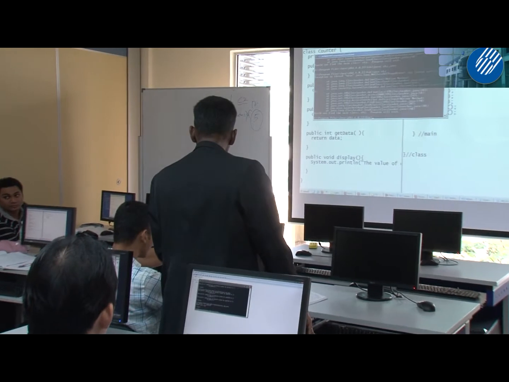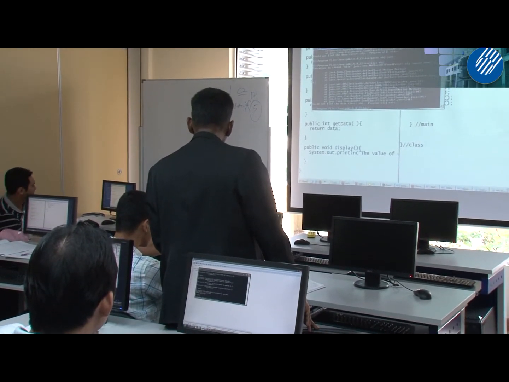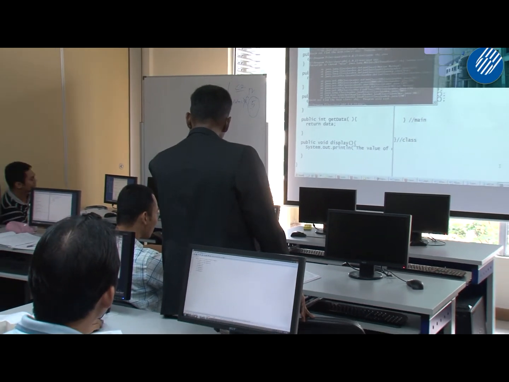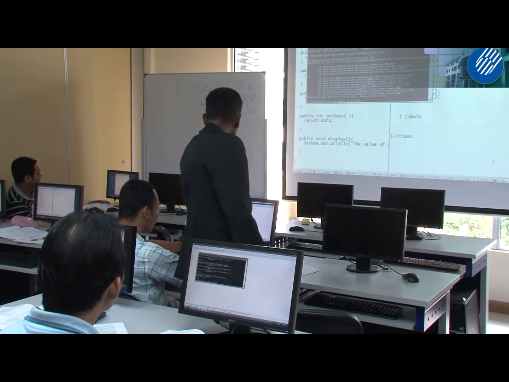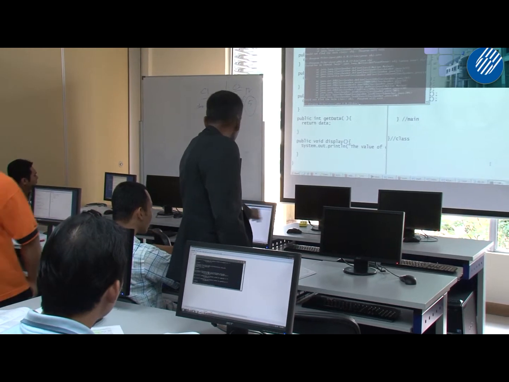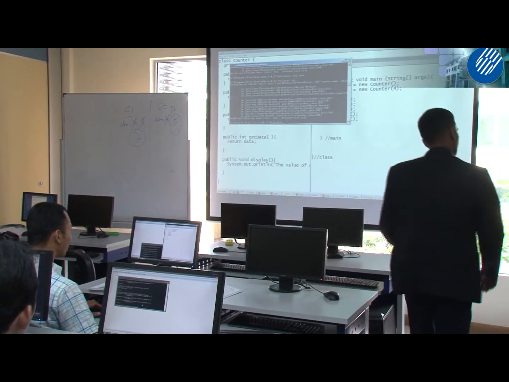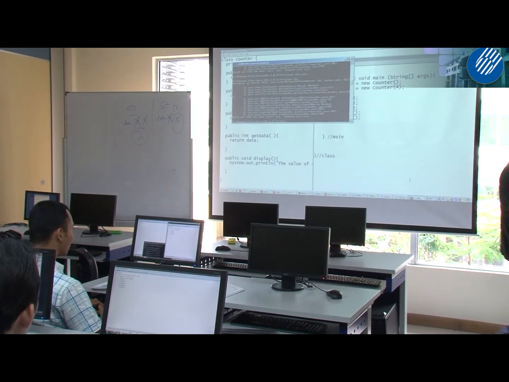What did? This one is the output. Oh no, I think you have some mistake here. Public static, no, S capital. S capital. Main, not mail. Main. Okay, try to run. I think my compiler has some problem.